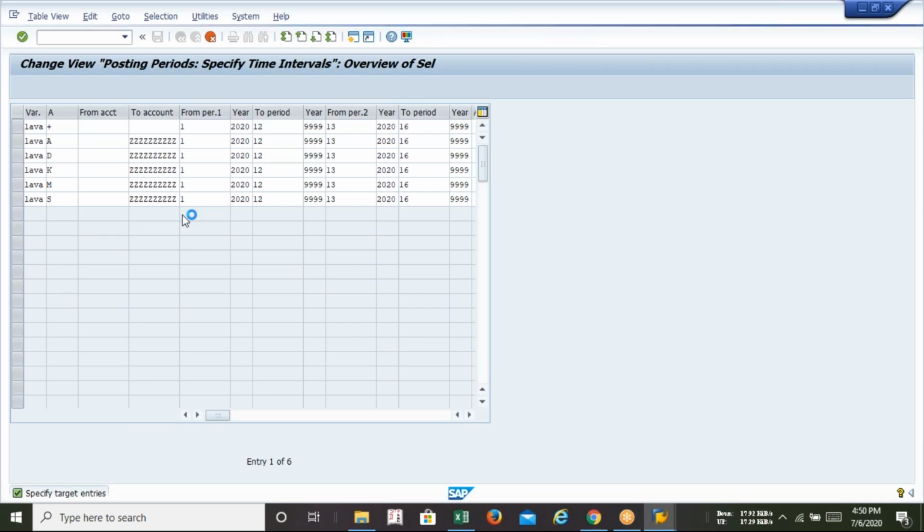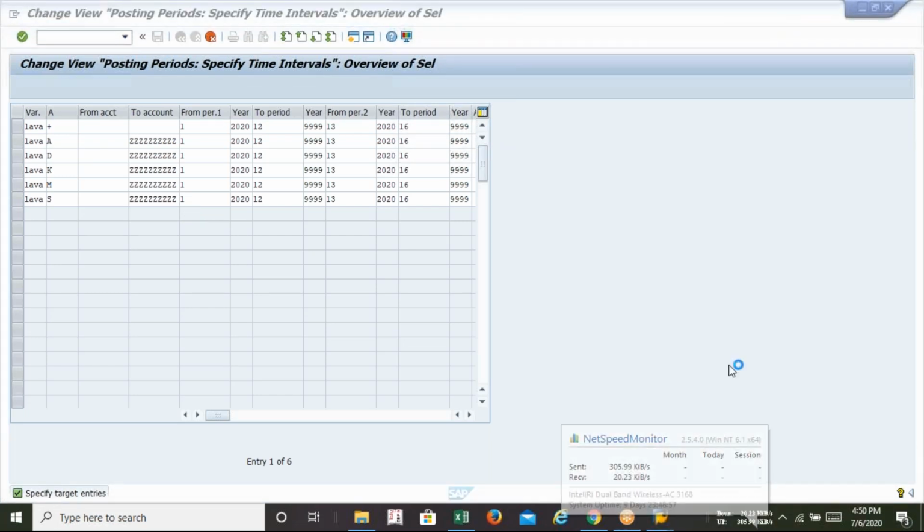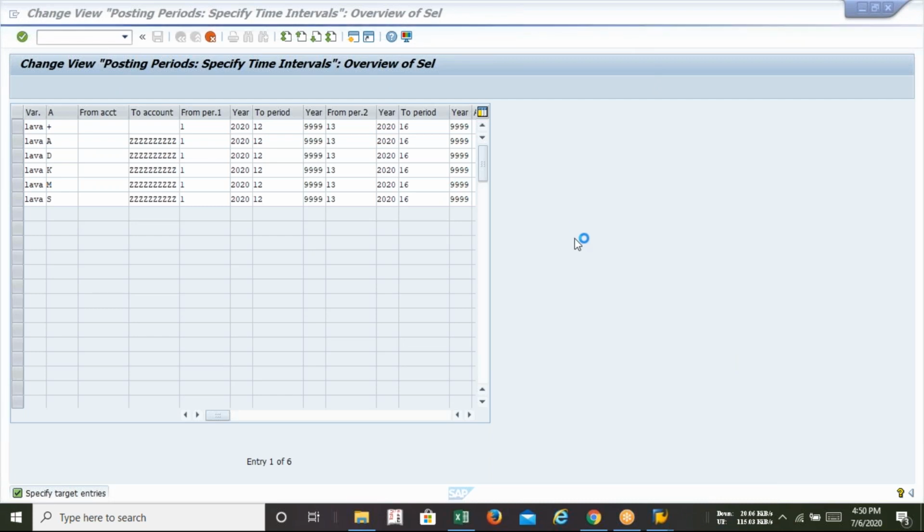I want to clear everything so that you can easily configure for your company, and not only configure, you can explain it to someone also. It is okay, but I think there is a server issue. Anyway, this is the way to create the posting variant.